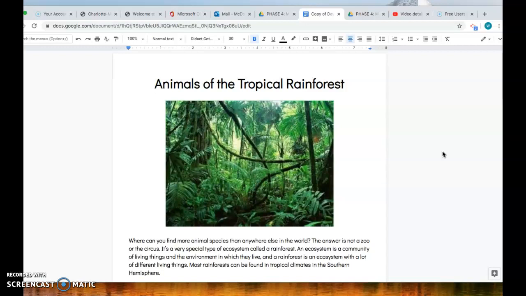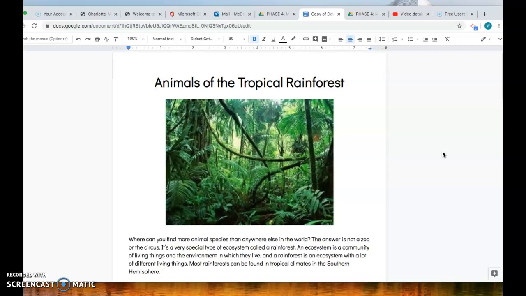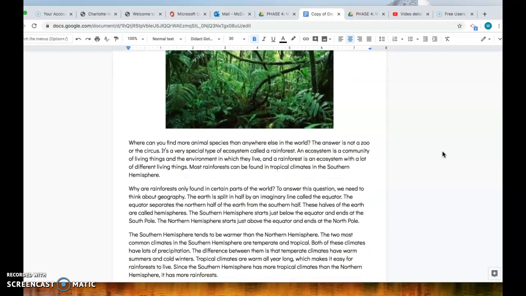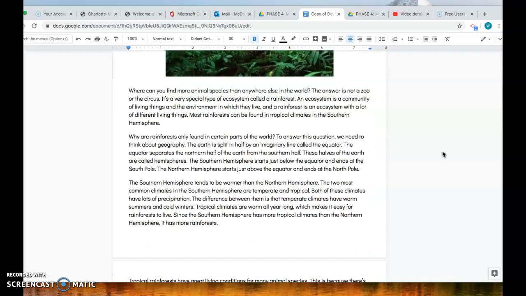Most rainforests can be found in tropical climates in the southern hemisphere. Why are rainforests only found in certain parts of the world? To answer this question, we need to think about geography. The Earth is split in half by an imaginary line called the equator. The equator separates the northern half of the Earth from the southern half. These halves of the Earth are called hemispheres.